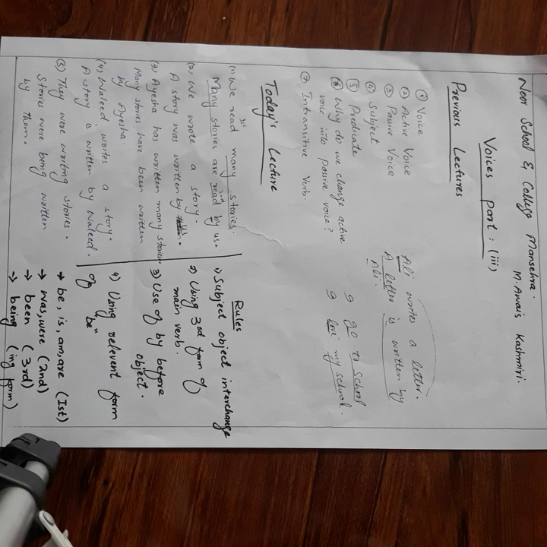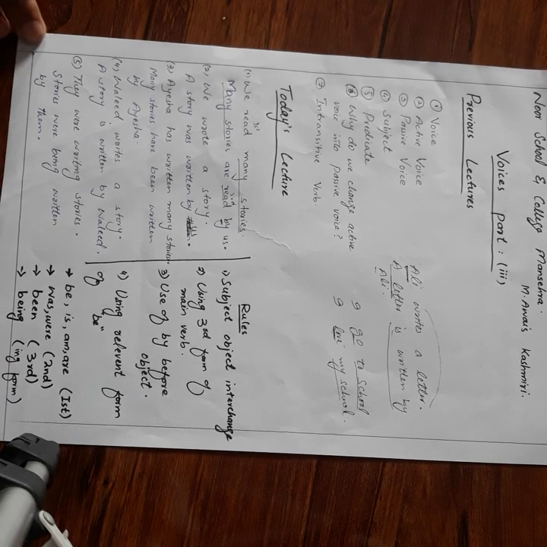Now, you should remember that we actually use forms of be in passive voices. Forms of be. Be is a base form, or first form, and its relevant first forms are be, is, am, are. These are first forms.